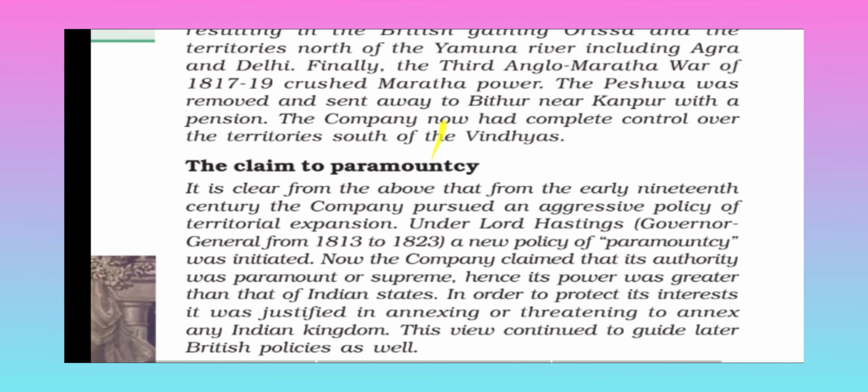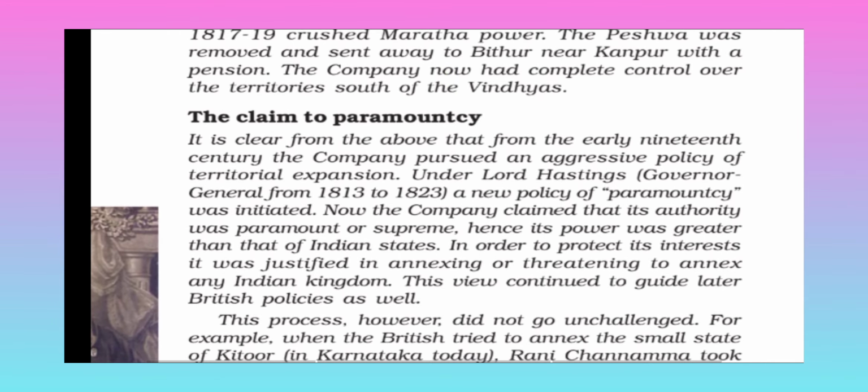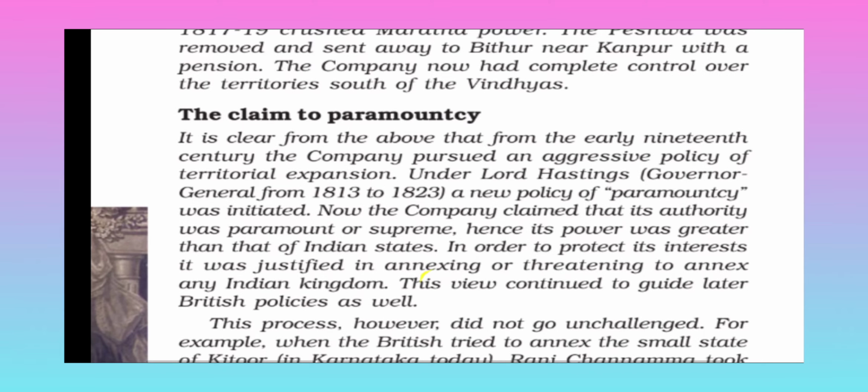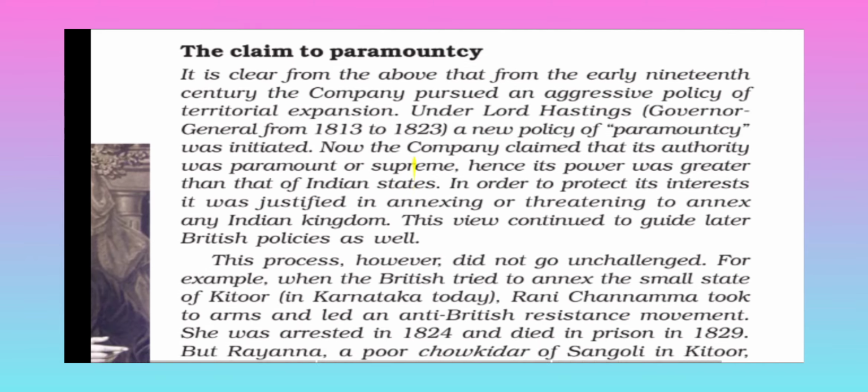Okay. Now, the claim of paramountcy. Another policy is there, the claim of paramountcy. It is clear from the above that from the early 19th century, the Company pursued an aggressive policy of territorial expansion. Under Lord Hastings, Governor General from 1813 to 1823, a new policy of paramountcy was initiated.